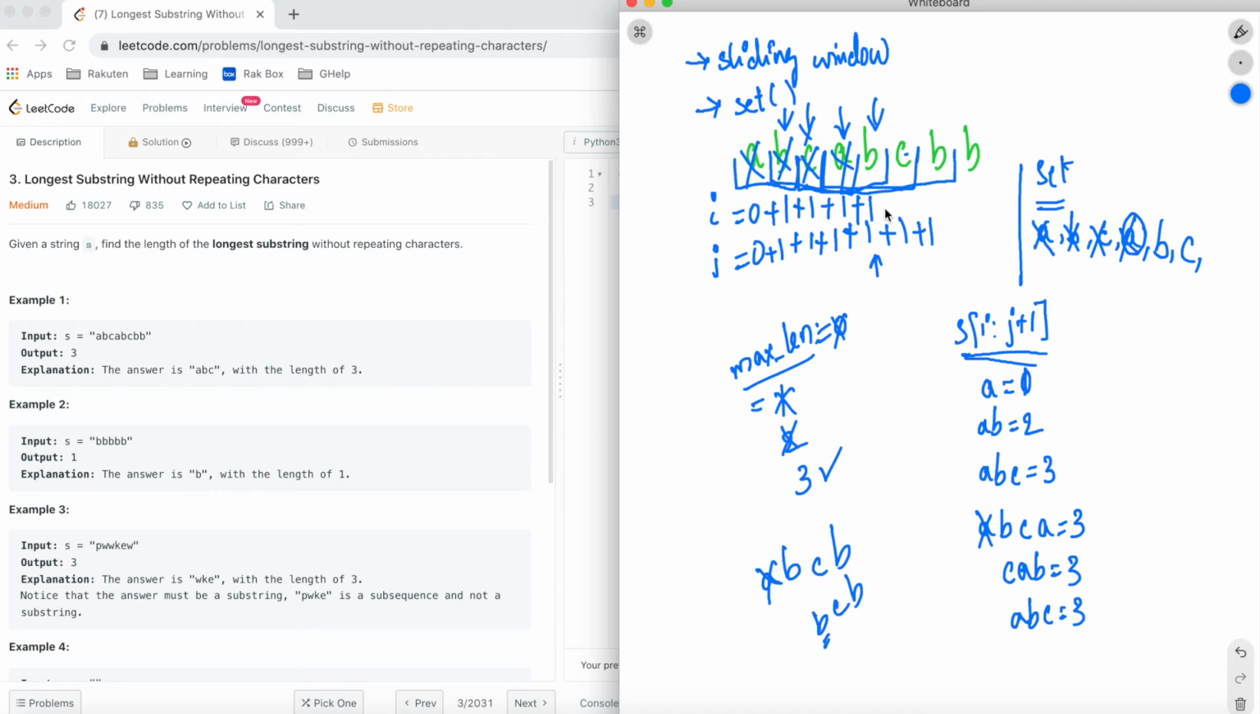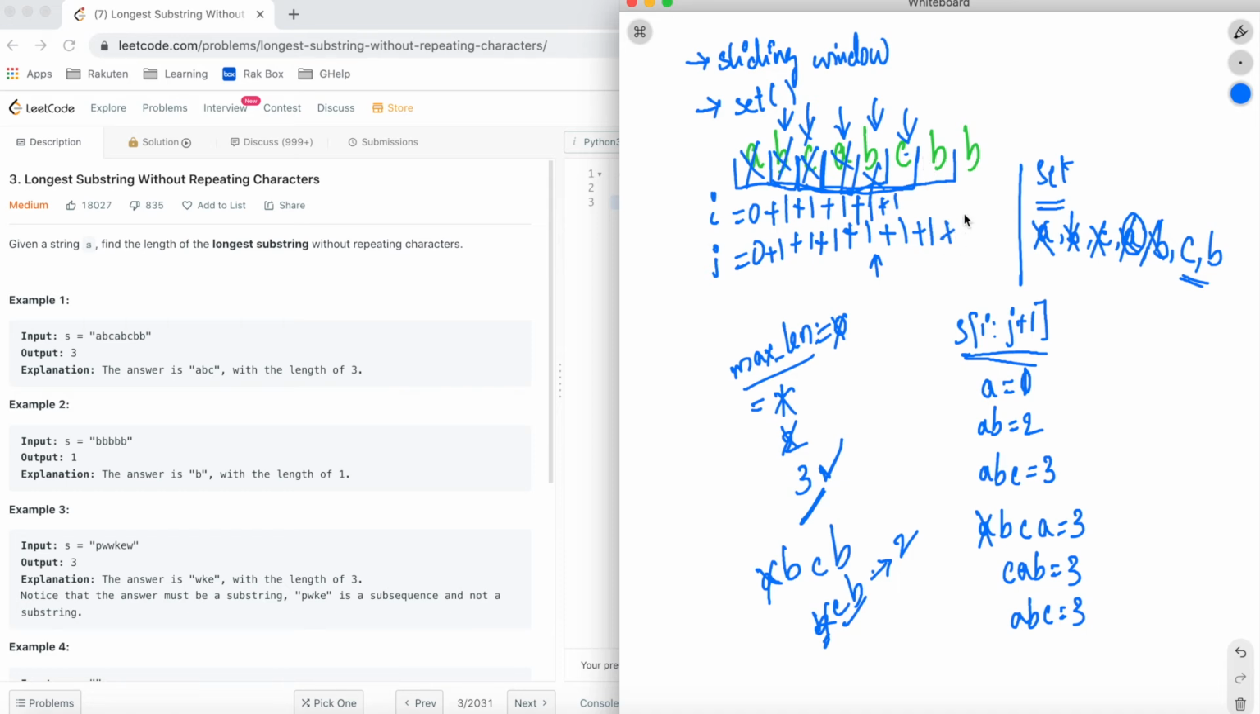So we go ahead and add one more to the I. So I will now point to C, and the B here will get removed, and now the substring we have is CB. So in CB there is no repeating character. So we go ahead and add B to the set. So now the set will have C and B. So the length of the substring CB is now 2, which is less than the max length we have already achieved. So we retain this max length as 3 as it is.